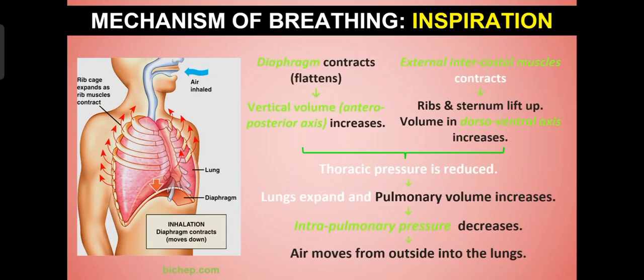So understood what happens in the inspiration? The diaphragm contracts, means it becomes flat. Then the ribs and the intercostal muscles contract, so that ribs and the sternum will get lifted up, and as a result of these two, what happens? The thoracic volume increases, means size of the thorax increases, and pressure of the air inside the lungs is decreased. So lungs expand and pulmonary volume increases and intrapulmonary pressure decreases, so that air moves from outside into the lungs. This is called as inspiration.